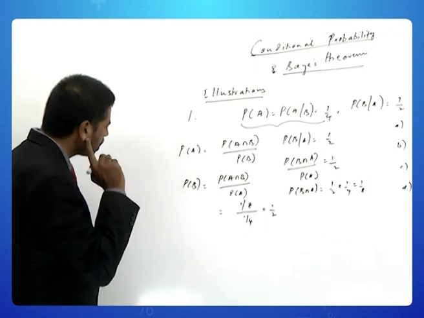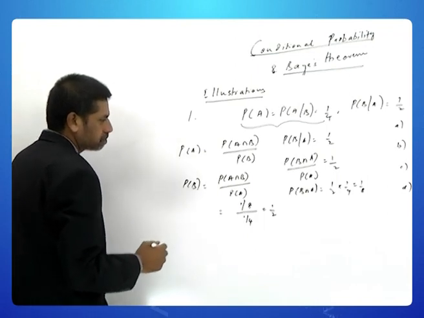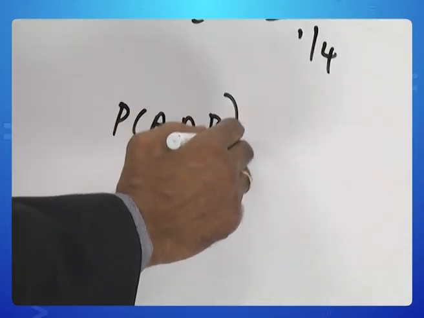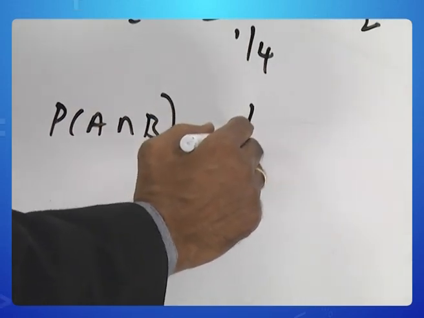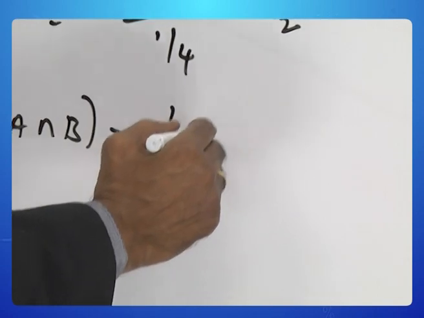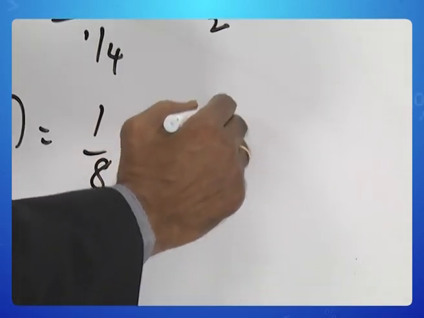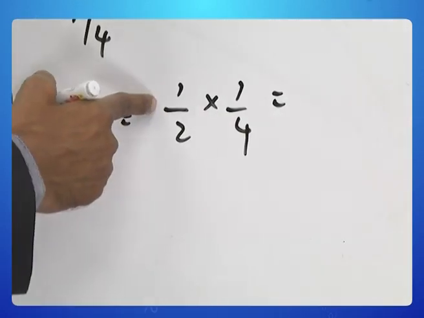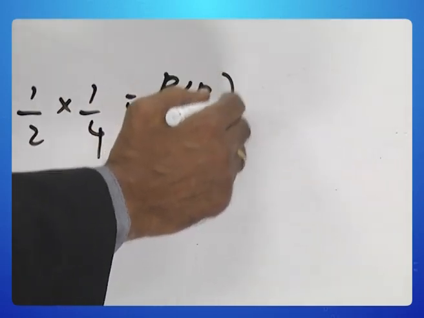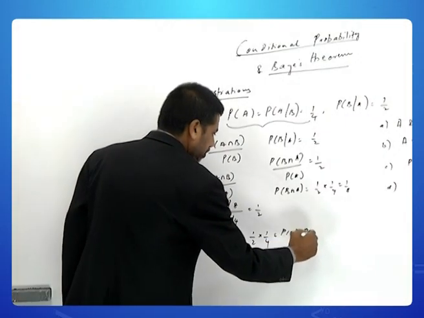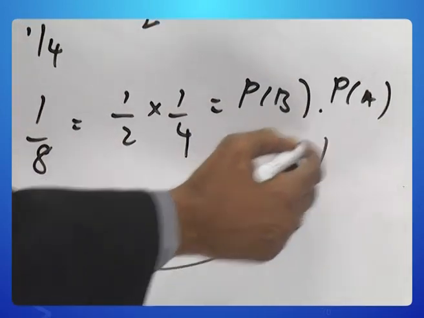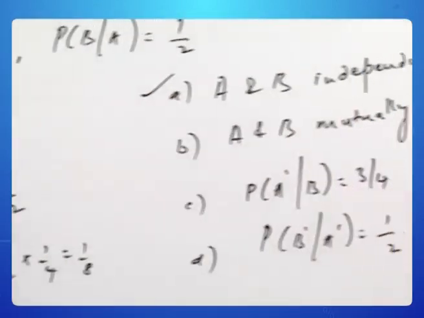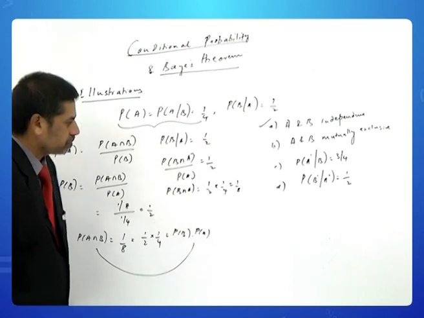So, now you can see that probability of A intersection B, which is 1 by 8, can be decomposed as half into 1 by 4, where half is the probability of B and 1 by 4 the probability of A. So, if you look at this statement, you can say that A and B are independent. So, therefore, option A is correct. Now, let us look at the other things.